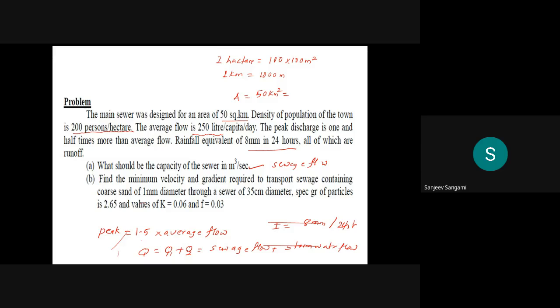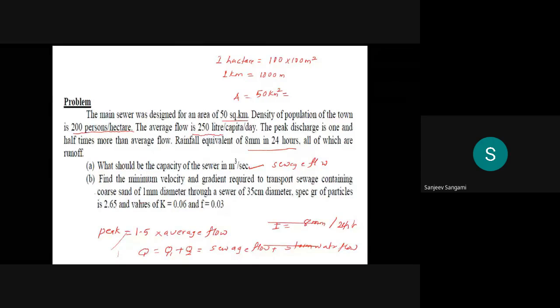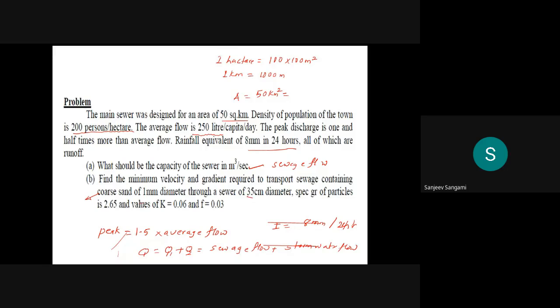Then after that, once you calculate it, find the minimum velocity and gradient required to transport the sewage containing coarse sand. He has given coarse sand of 1 mm diameter through a sewer. This is the diameter of the sewer and this is the diameter of the particle, very important. And the specific gravity he has given is 2.65, of course it is sand. K value is 0.06, then F value is 0.03.